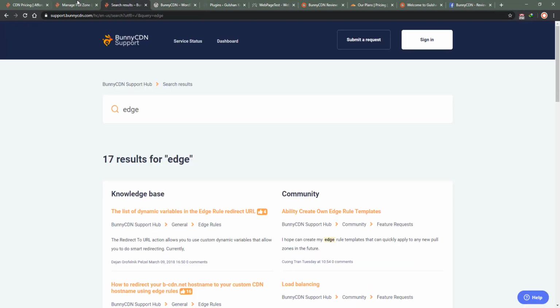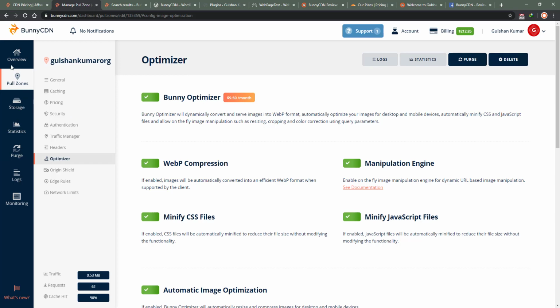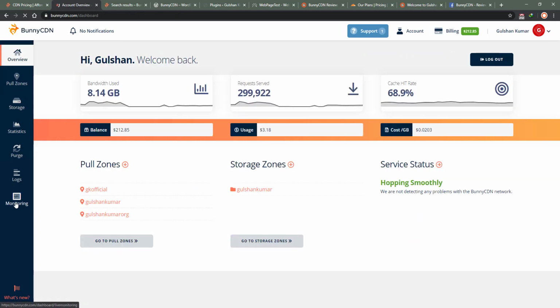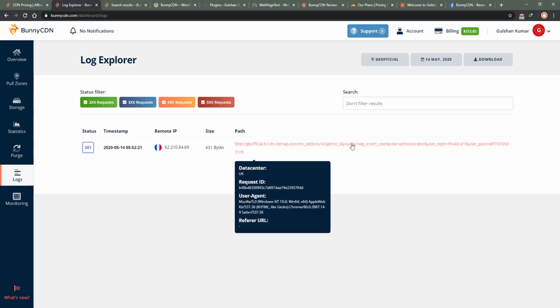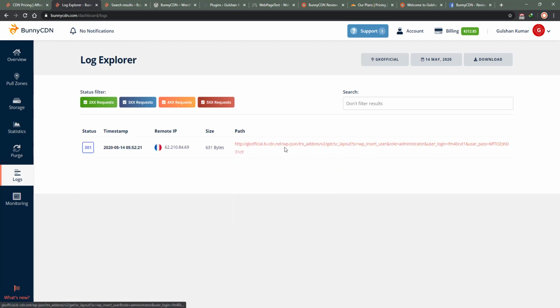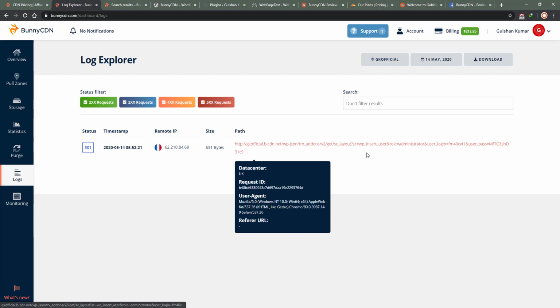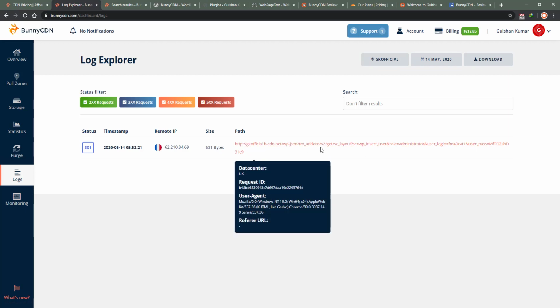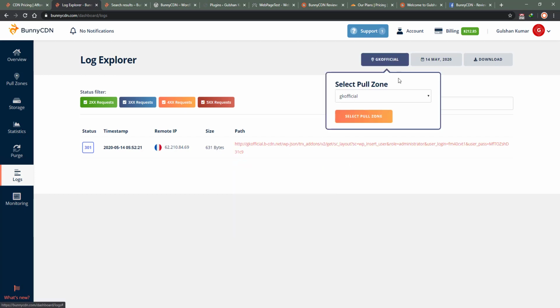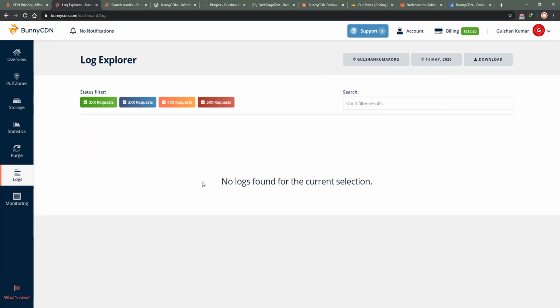Second thing I would like to show is how the log system works. This is very important. So I see that someone tried to access this particular path and attacks keep happening. Wow, this is awesome. On one of my WordPress sites this is happening, and this is not related to this CDN but something else. Okay, let me show you gulshan.org. Right now there are no logs.